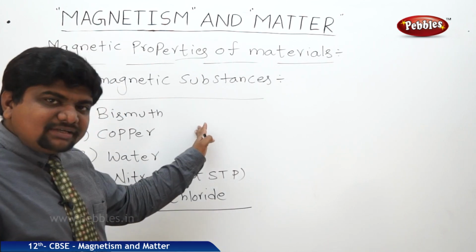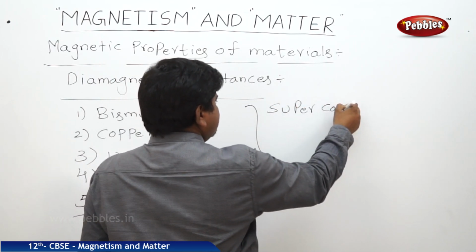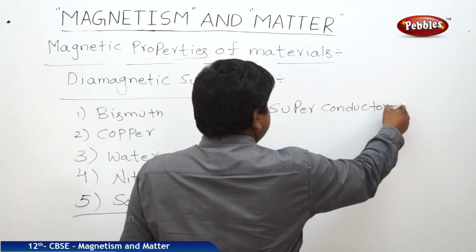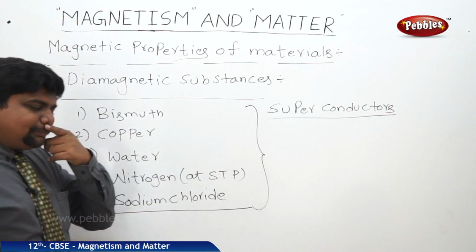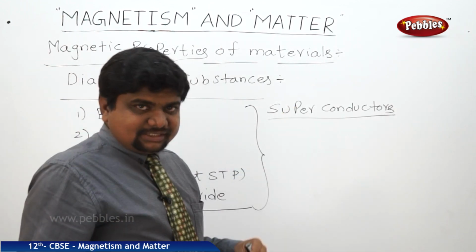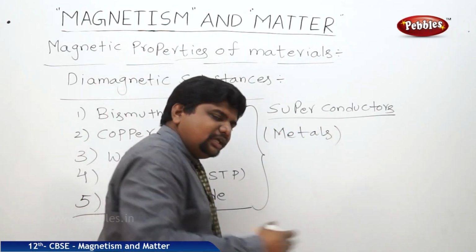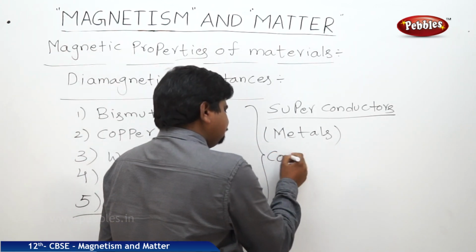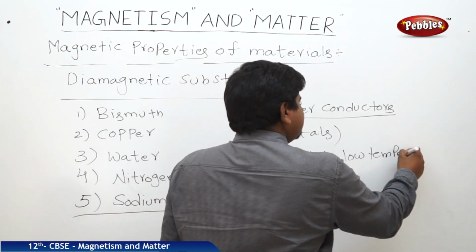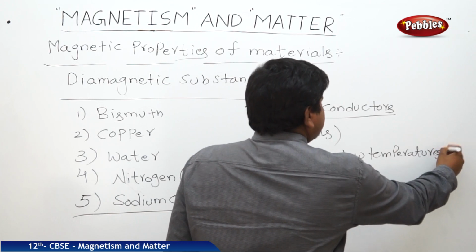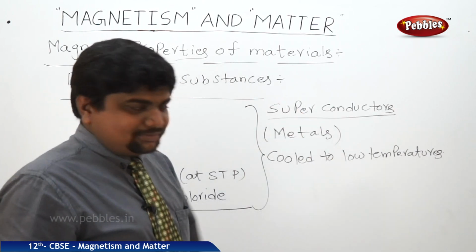The diamagnets are useful as superconductors also. The best use of the diamagnetic properties of diamagnetic substances is superconductors. Superconductors are some metals which, when cooled to extremely low temperatures, act as the best conductor and best magnetic substance.